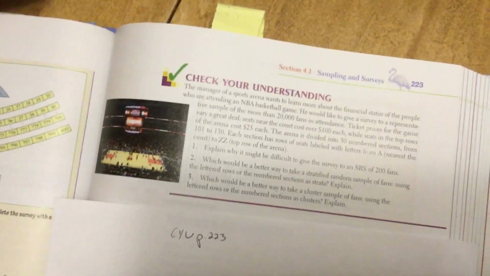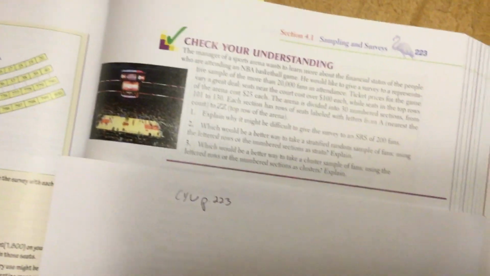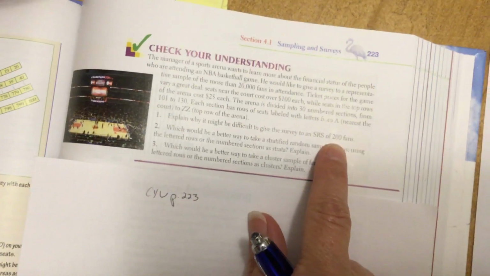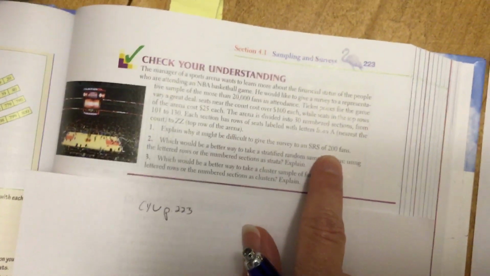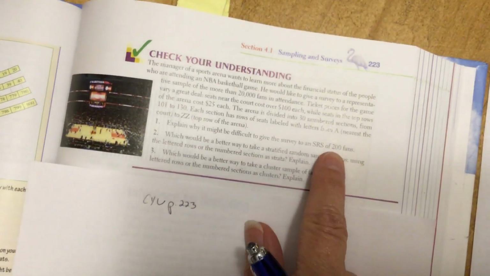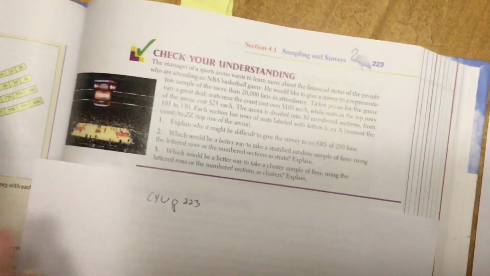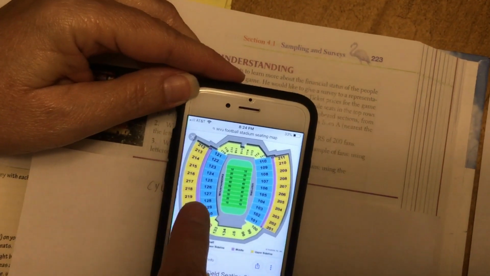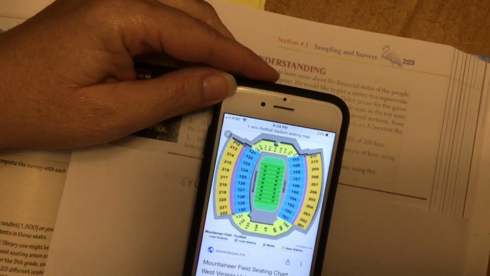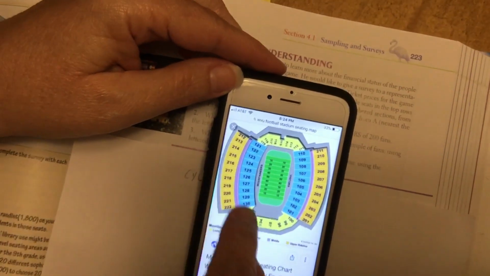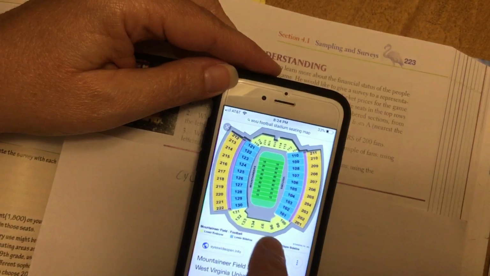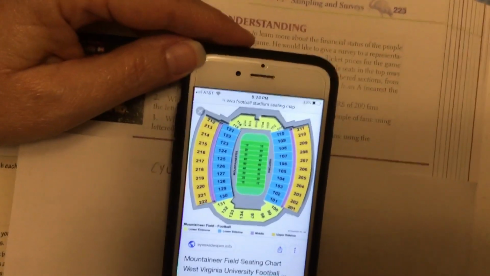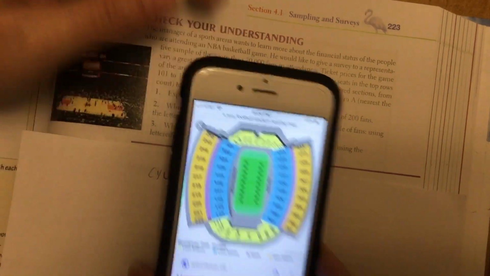All right, an SRS, a simple random sample, would be if I just randomly selected 200 ticket numbers, okay? Because everybody's ticket is unique. It's labeled by section, row, and seat. To show you this illustration, I went ahead and got the map for the WVU football stadium. If I randomly selected 200 ticket holders by their ticket number, I would literally have to run around this stadium to go to 200 different people. So the time constraint would make doing an SRS difficult. Not impossible, but difficult, okay?